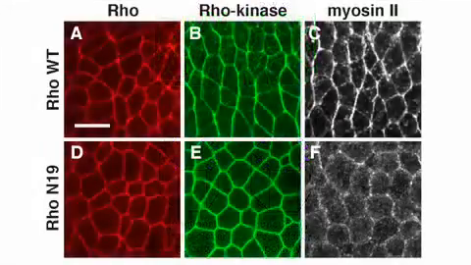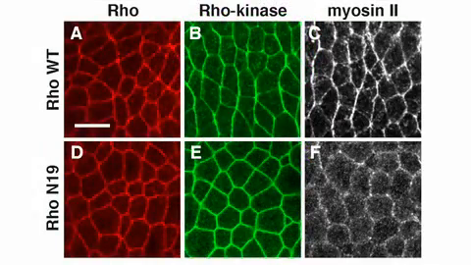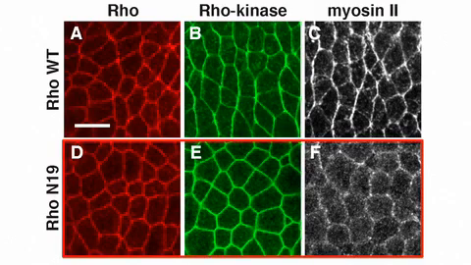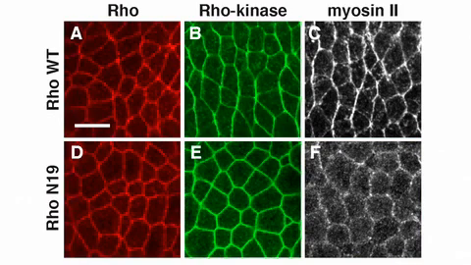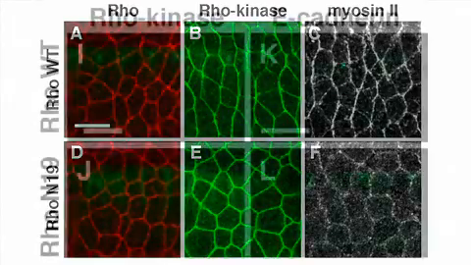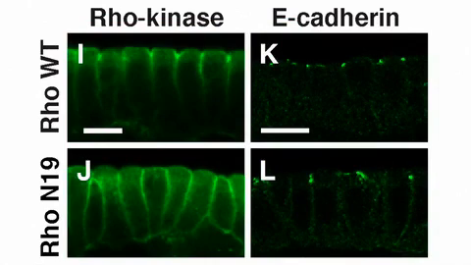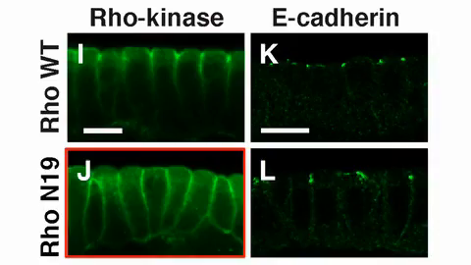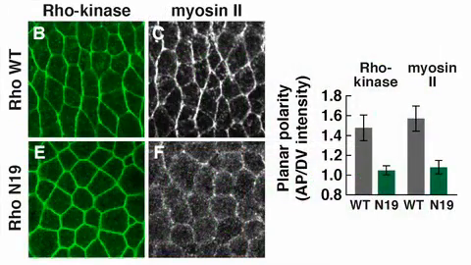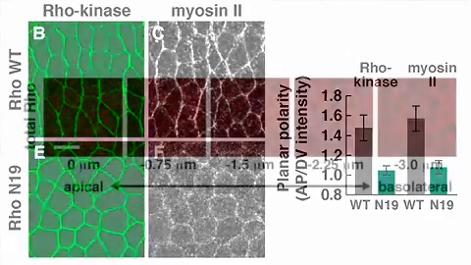Simoes et al. first looked at the involvement of Rho by injecting embryos with mRNA encoding a dominant negative version of the small GTPase. The effects on Rho kinase localization were very similar to the ones observed when we removed the Rho binding domain of Rho kinase. That is, again, that rather than being specifically enriched at the junctions of the cells, the kinase would spread throughout the lateral cortex and it lost its planar polarized pattern. Now the kinase would be completely uniform in the plane of the epithelium.